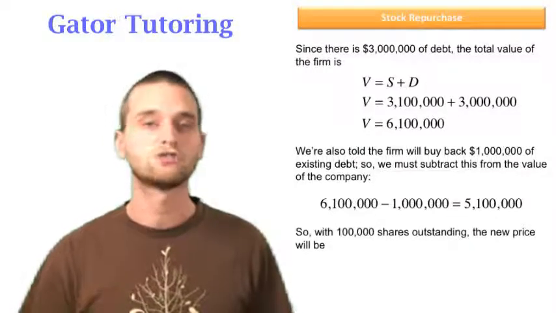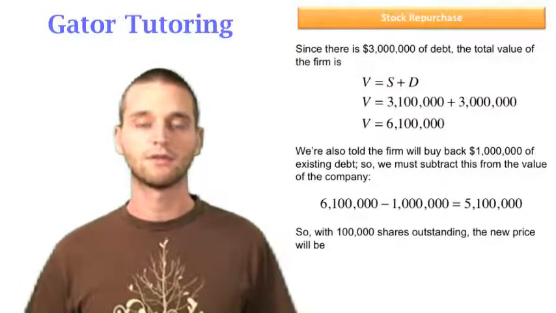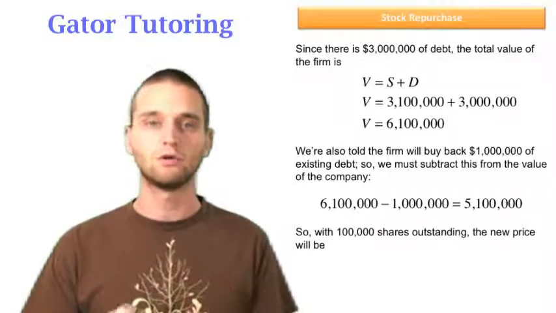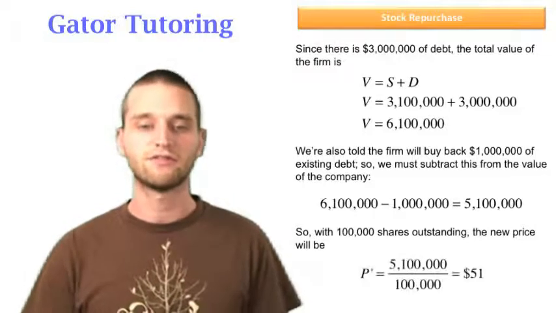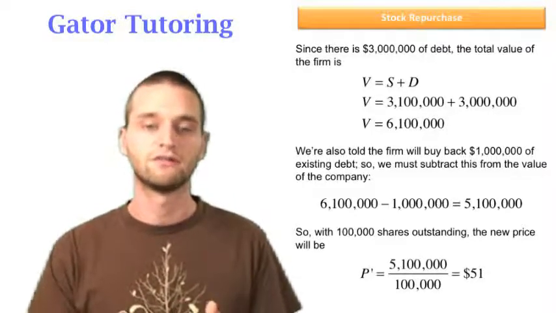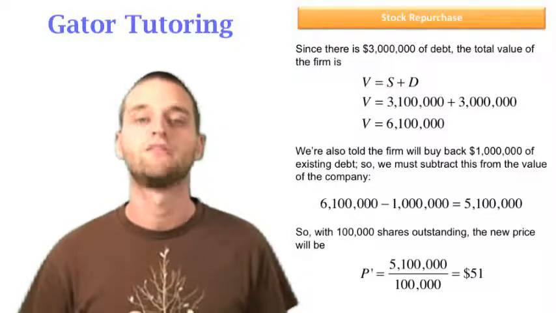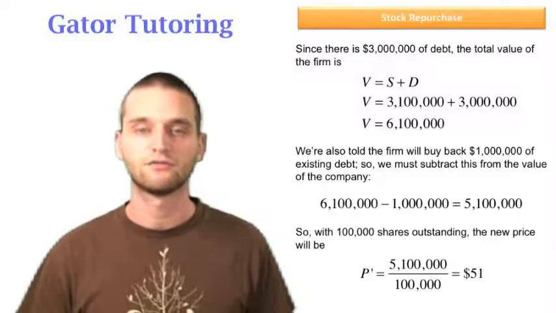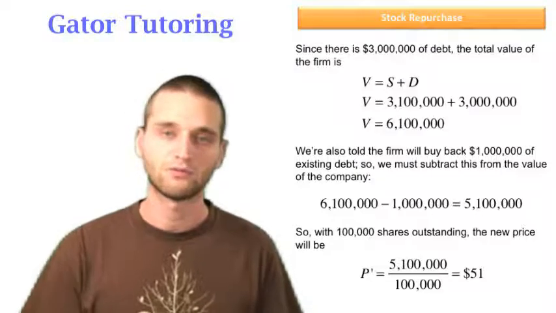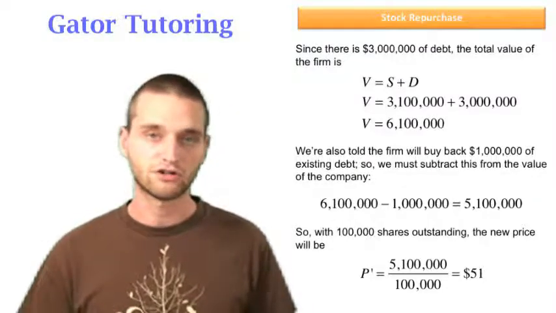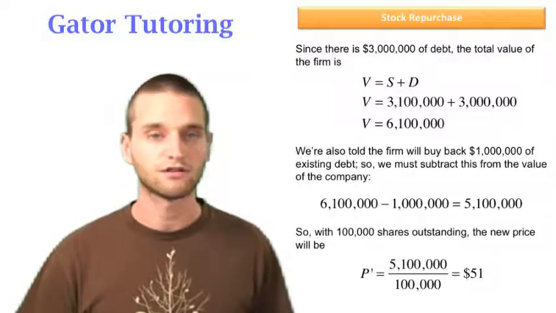And with 100,000 shares outstanding, the new price, what the investors are going to value the company at on a per share basis based on these new decisions to issue debt and buy back stock, is going to be that $5.1 million that they value it at, divided by the total amount of shares outstanding right now, 100,000. So this goes back to the fact that the investors are anticipating this firm's decision to buy back some of its shares. We found the new value equal to 5.1 million after we subtracted that 1 million. We're dividing it by the amount of shares now, which is 100,000. That gives us a price per share equal to $51.